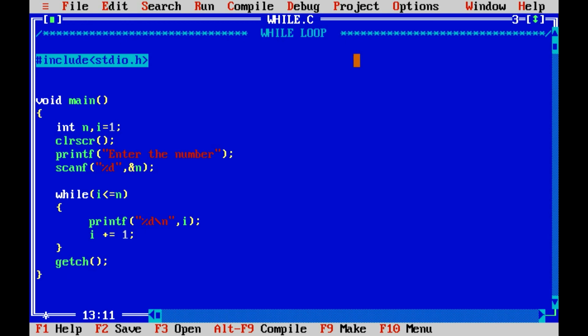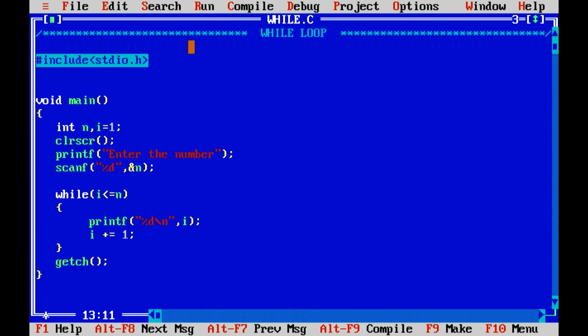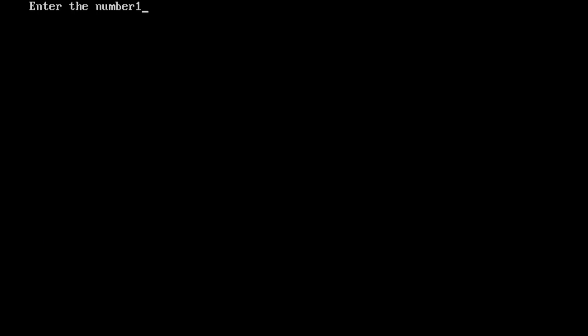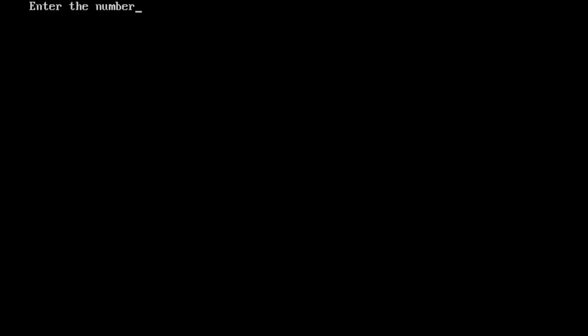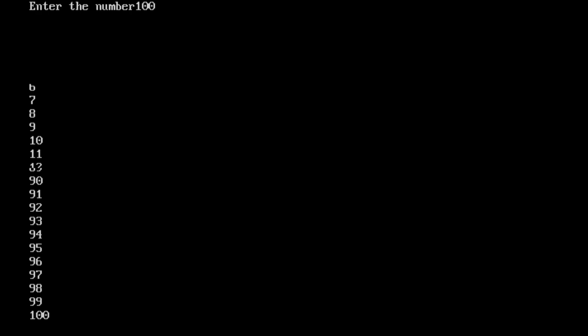So we will save it as .c, and then we will compile it and then we will just run it, and I'll give the value 10. See, we have printed all this through the while loop. If I give the value of 5, there you go, you get it. If I give the value 100, there you go, I got it till 100 here.